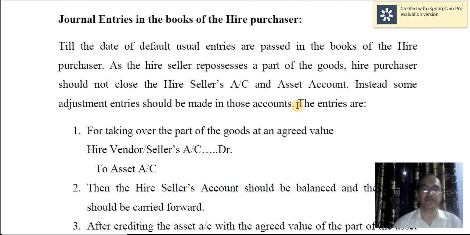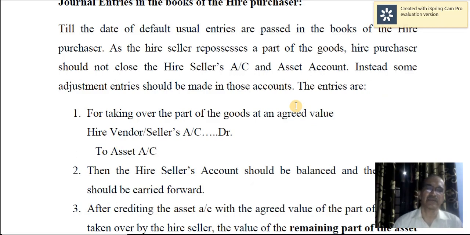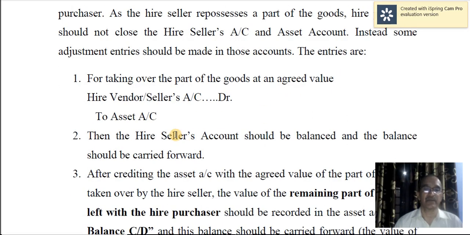In case of default, in the year of default, all the normal entries are passed except the entry for making the payment of installment. When you fail to pay the installment, the hire seller will take back part of the goods. And what entry do you have to make? On that occasion, the goods will be valued by the hire seller and then the entry is recorded. So for taking over the part of the goods at the agreed value, the entry is hire vendor's account debit to asset account.